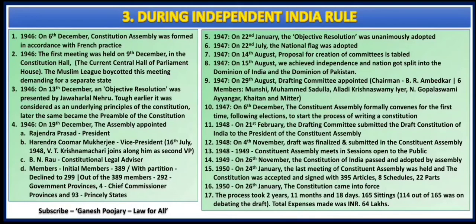Then comes the very important date, 24th January 1950, when the last meeting of the Constituent Assembly was held, and all the members accepted and signed 395 articles, 8 schedules and 22 parts of the Indian Constitution. So what was the original condition of the Indian Constitution? It was 395 articles, 8 schedules and 22 parts.